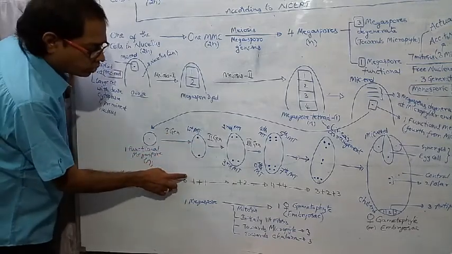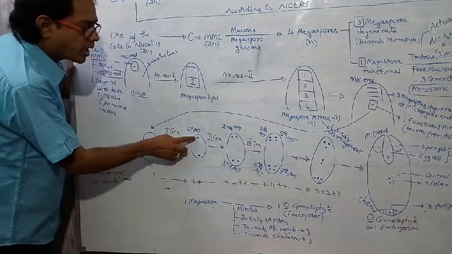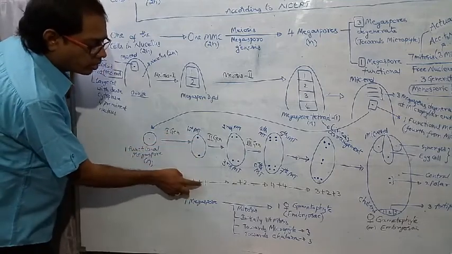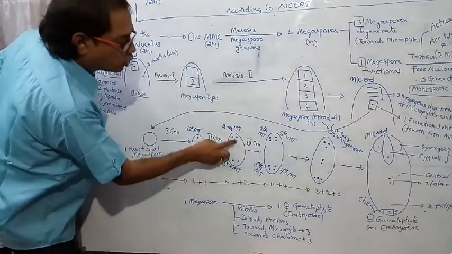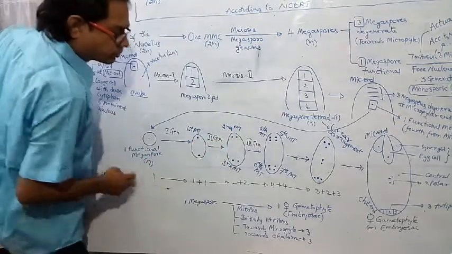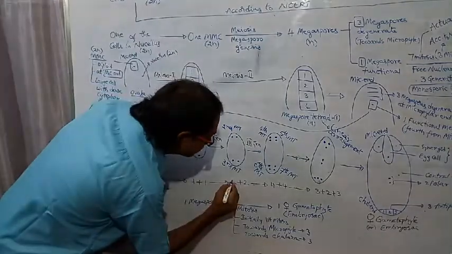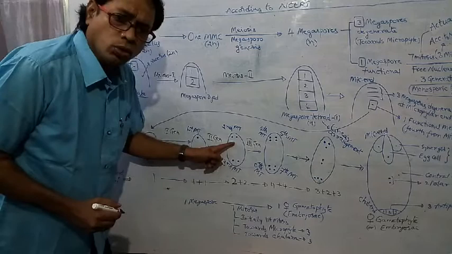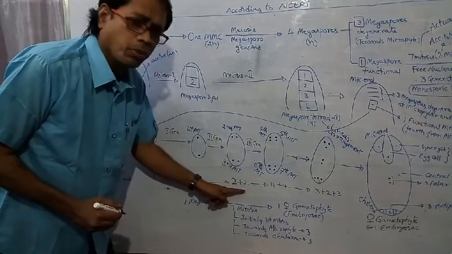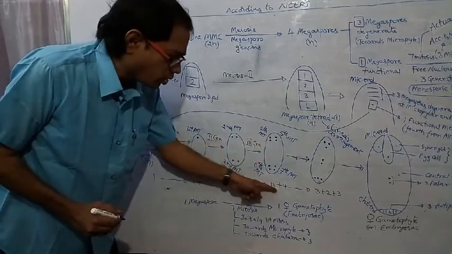That's why you have to write 1 plus 1. Later 2 plus 2: 2 are at the upper pole, 2 are at the lower pole. Later 4 plus 4.